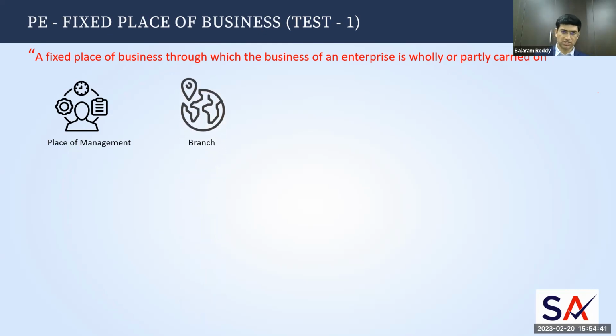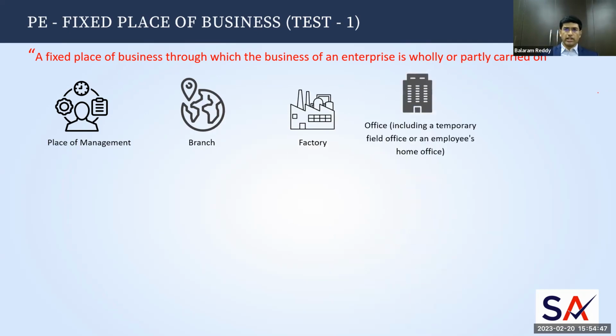If a non-resident person has a branch in UAE, then it will be called a permanent establishment for them. Any factory, or any office, including a temporary or field office or an employee's home office, where the business is actually conducted by an employee of a non-resident person in UAE, then that particular office or residence of an employee will be considered a permanent establishment for the non-resident, and any income generated out of this particular activity will be subject to tax in UAE.